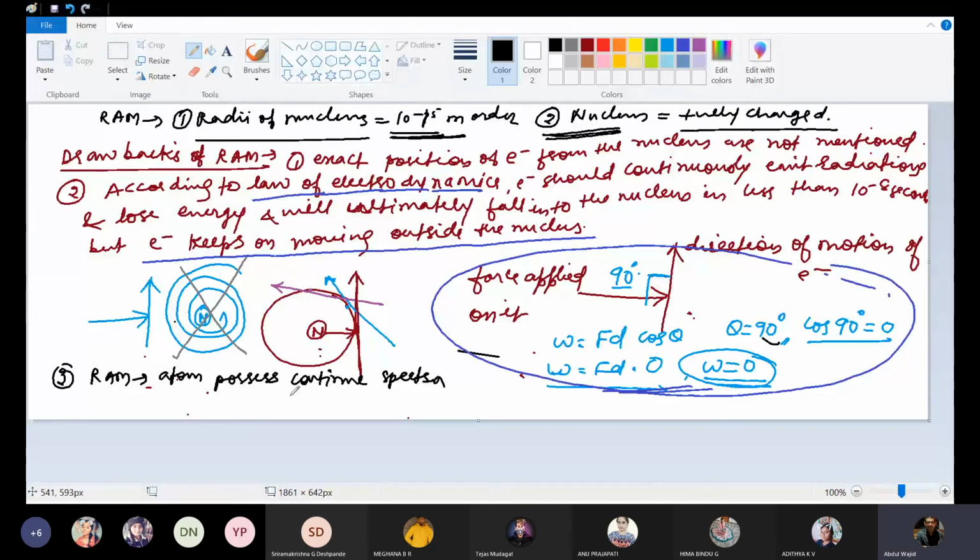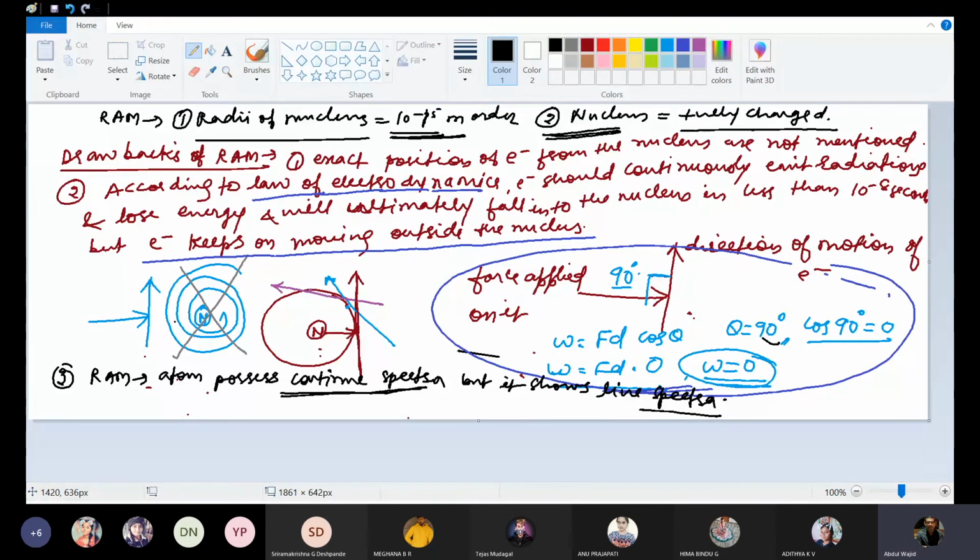Why is it continuous spectra only? Because it emits light continuously. But it shows line spectra. So these are the few drawbacks of Rutherford's atomic model.